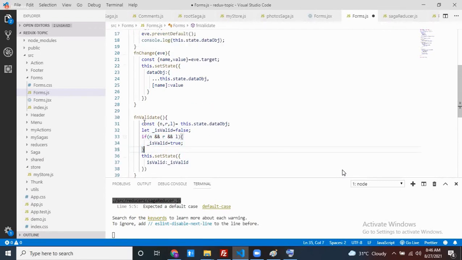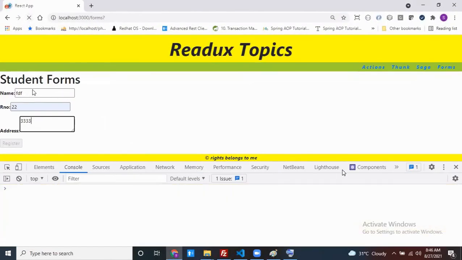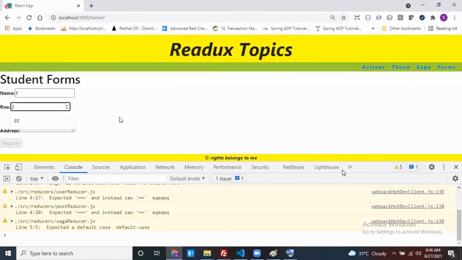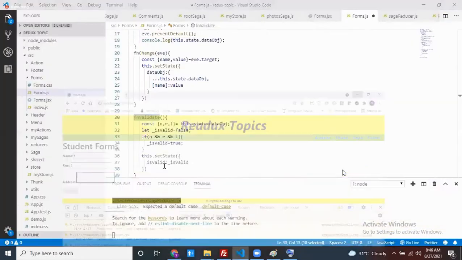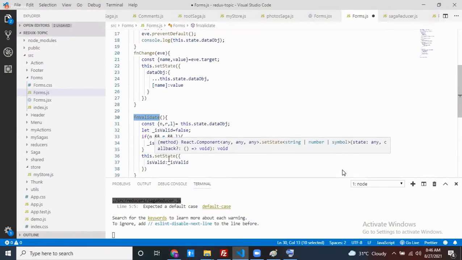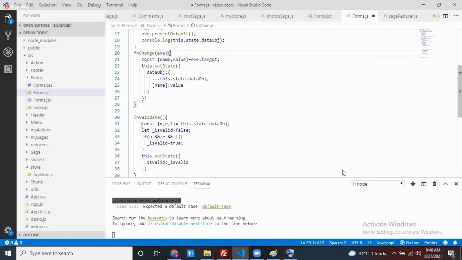Okay, done. Now this method, I have to call from where? If you made any change, see this. If I enter some text here, that means this should be enabled. If I remove this one, this should be disabled. That means this validation method has to be called from where? From my onChange event handler or not. The onChange event handler is this one.